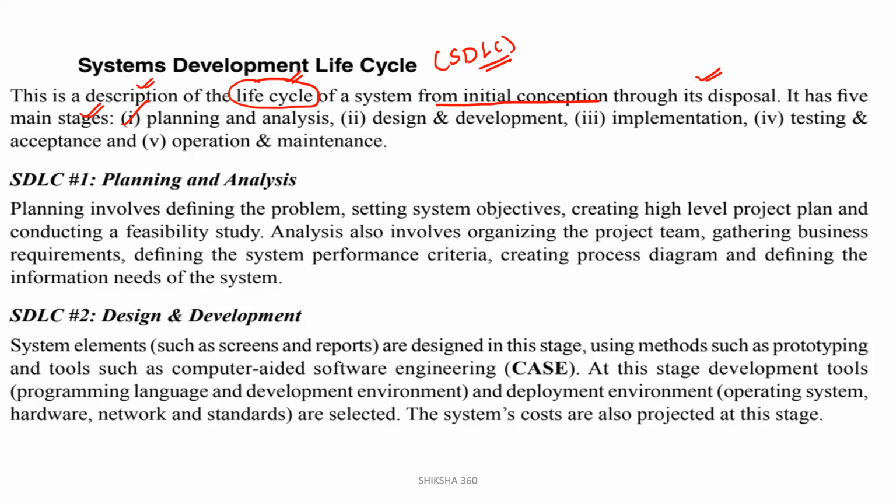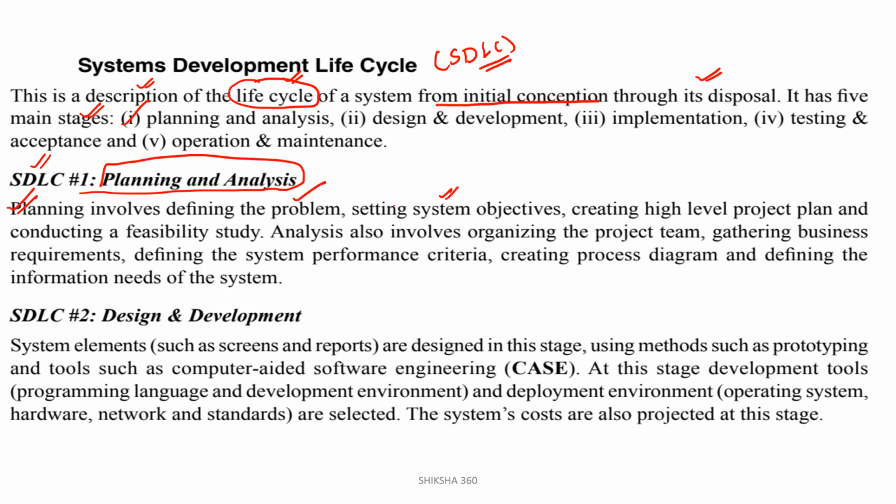Planning and analysis, design and development, implementation, testing and acceptance, operation and maintenance. So the first one is planning and analysis. So what is that? Planning involves defining the problem, setting the system objectives.